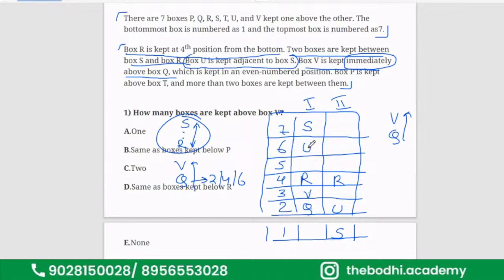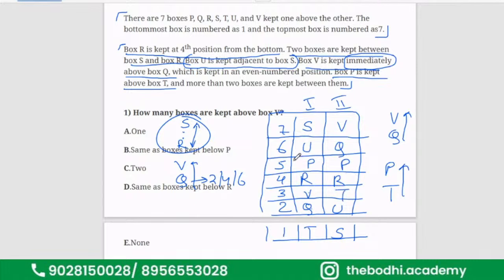Again, in the second condition, Q will come on the sixth because Q has to be an even number. Then V will come on the seventh. This is done. Next is the box P is kept above box T. So box P is kept above box T.